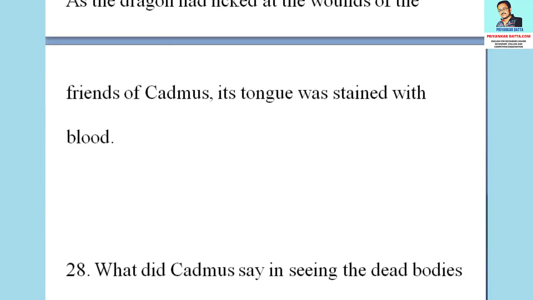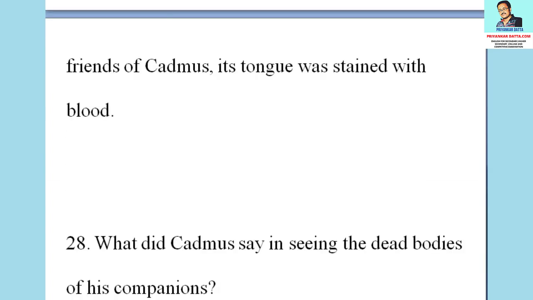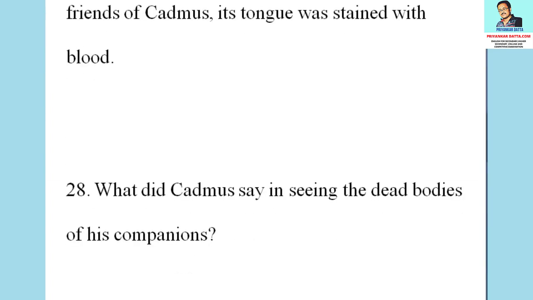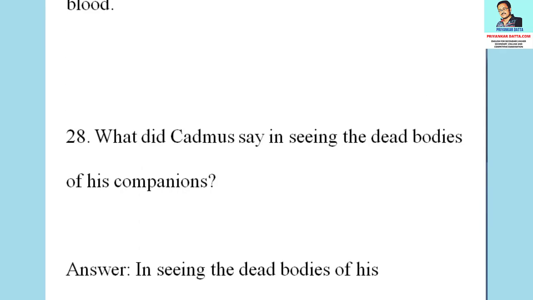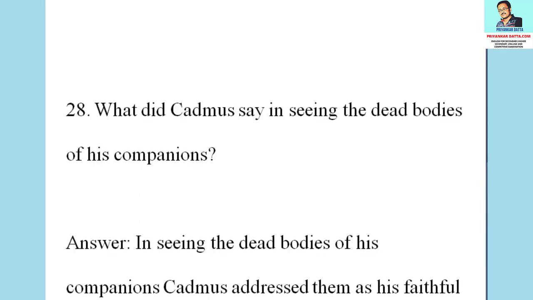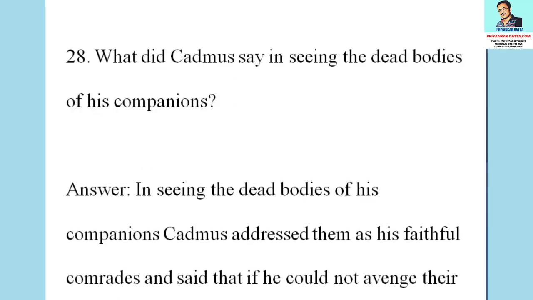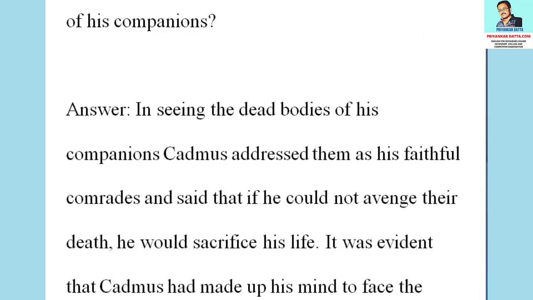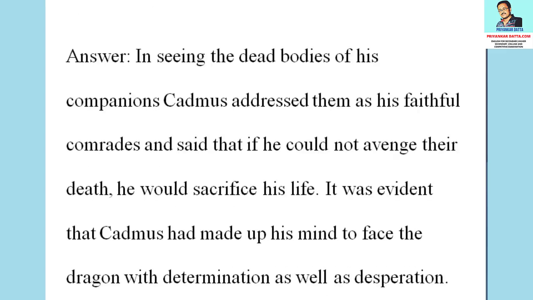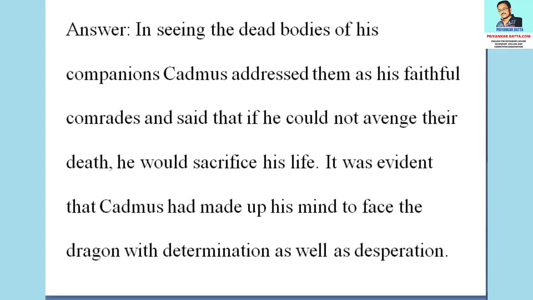The next question is, what did Cadmus say in seeing the dead bodies of his companions? The answer to the question is, in seeing the dead bodies of his companions, Cadmus addressed them as his faithful comrades and said that if he could not avenge their death, he would sacrifice his life. It was evident that Cadmus had made up his mind to face the dragon with determination as well as desperation.